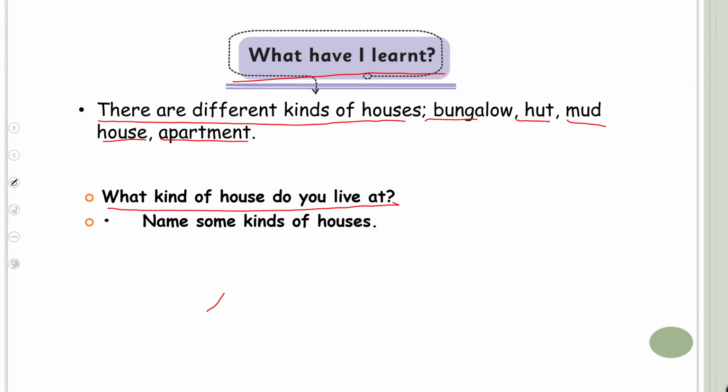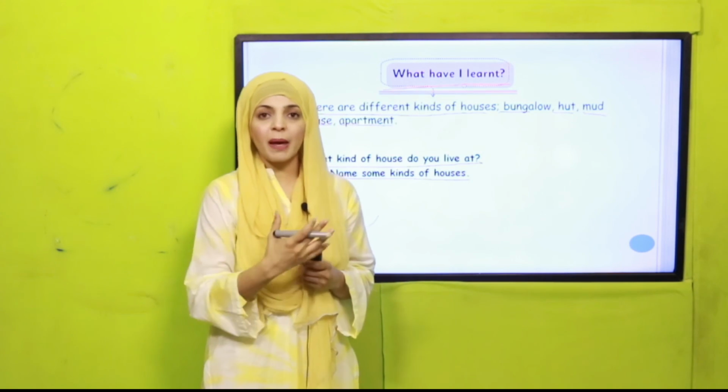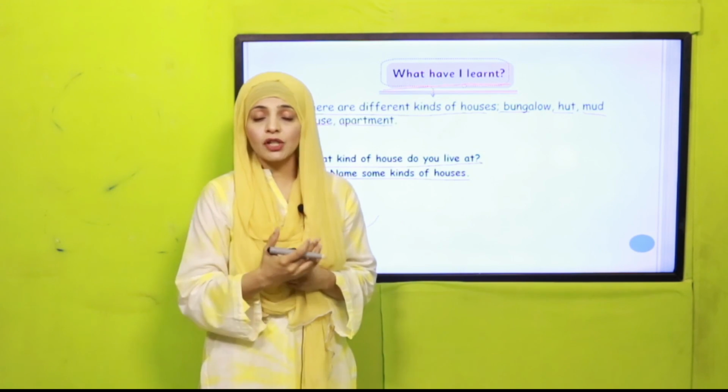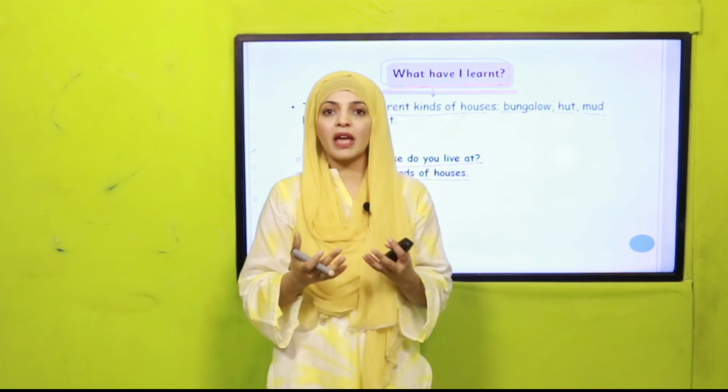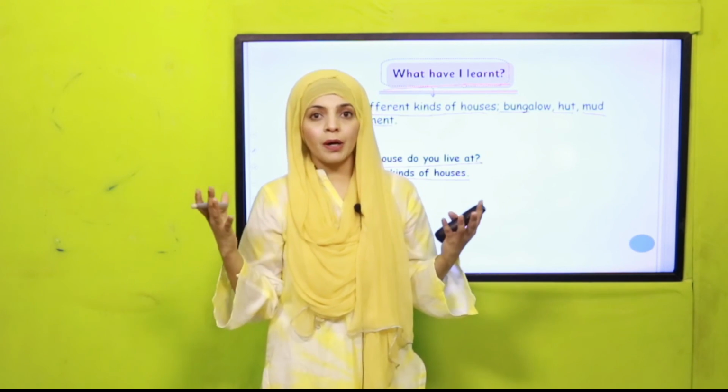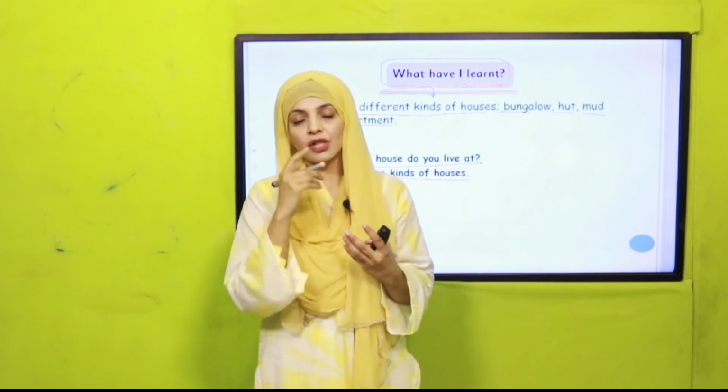Now, name some kinds of houses. कुछ तरह के घरों के नाम बताइए जो आपने अभी पढ़े हैं. We have just read them. For example, bungalow, mud house, apartments, and hut. So these are different kinds of houses that we have. They are made up of different things, and we have just read about them.